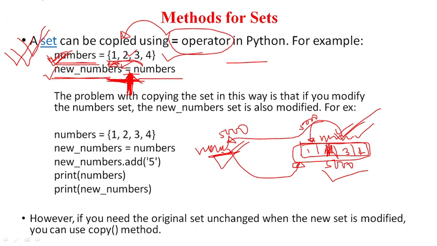Let us take another example. For example, here you can see that we have a set called numbers 1 2 3 4, and we have copied it. Okay, so the address is held by both the variables. Now I am adding one element in the new numbers. I am adding 5, so 5 will also appear here.